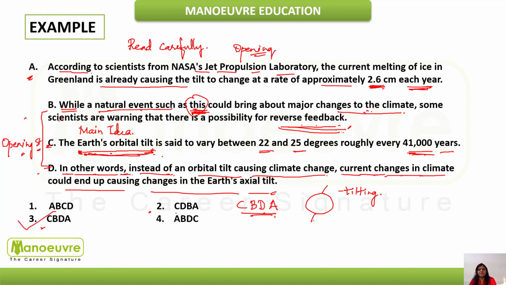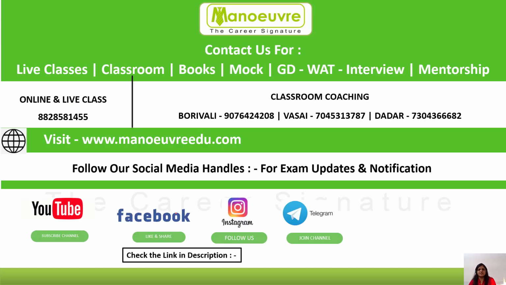So this is how, by applying these tricks, you would wing the parajumbles within seconds.